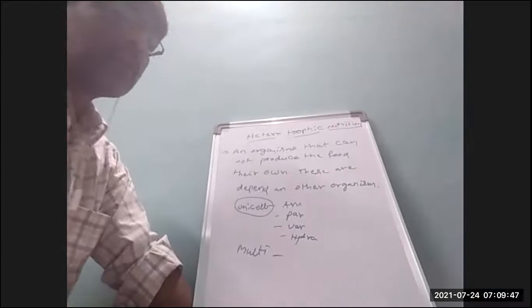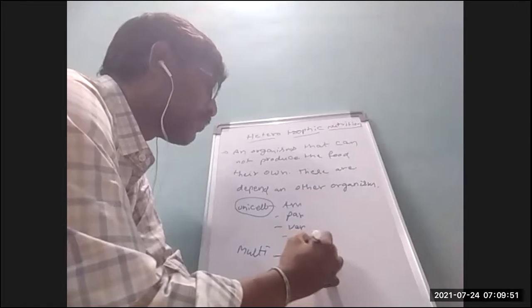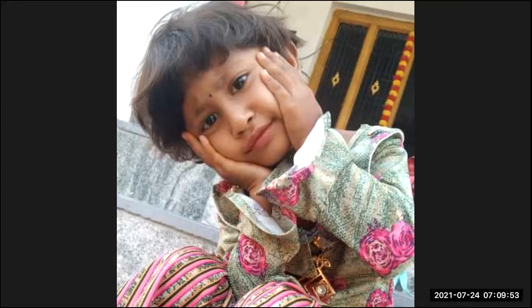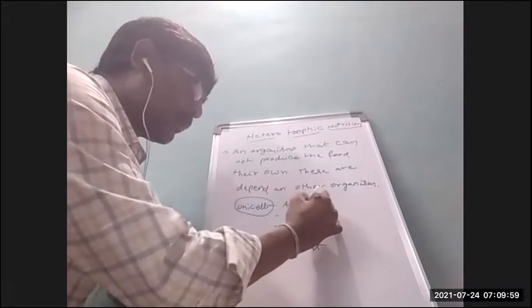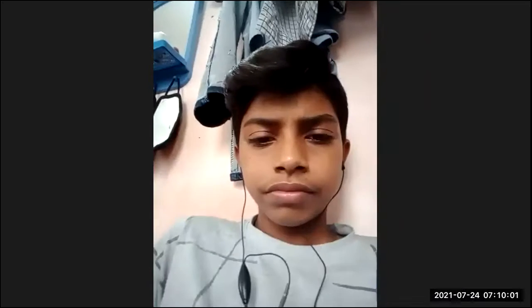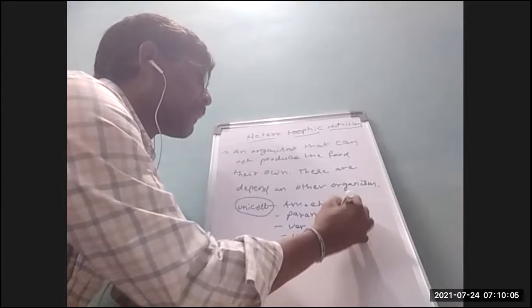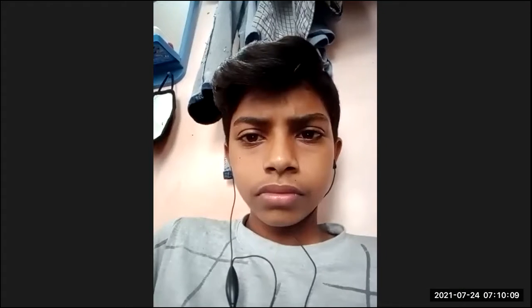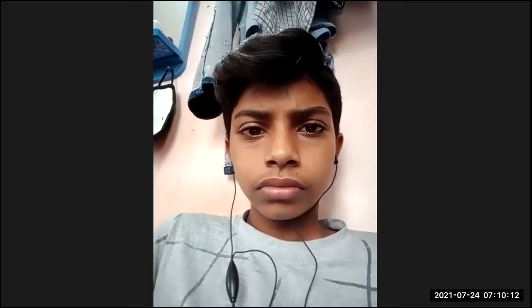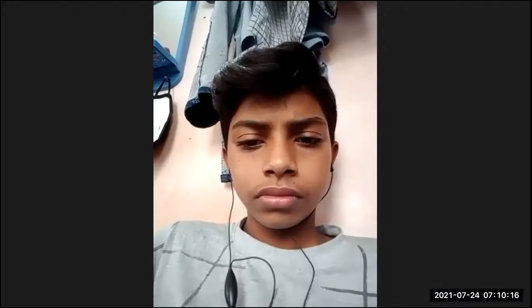Multicellular organisms have more than one cell.